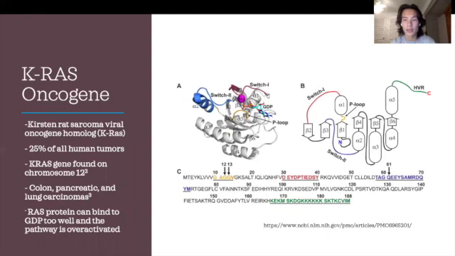Because this pathway is present in many different cells, we would expect to see that this oncogene would also be present in many different types of tumors, which is the case. It's present in 25% of all human tumors, but especially we see this oncogene present in colon, pancreatic, and lung carcinomas. The gene for this oncogene is found on chromosome 12.